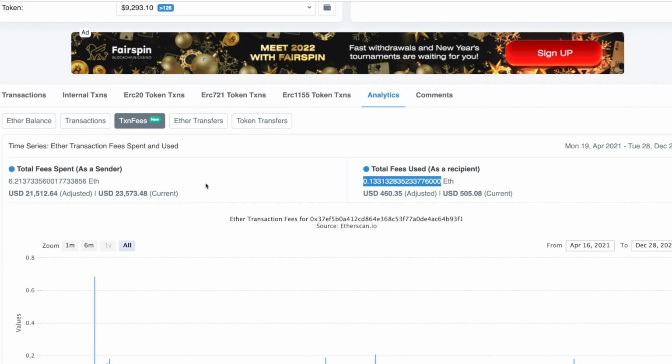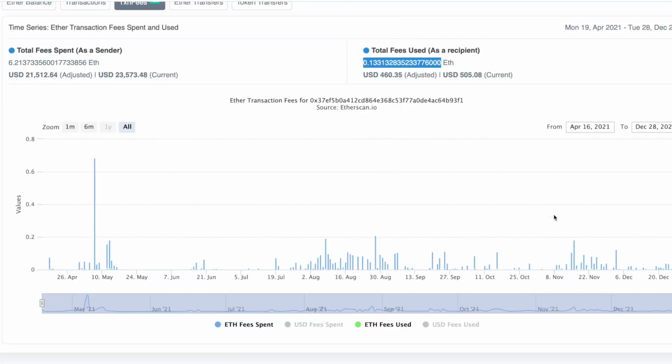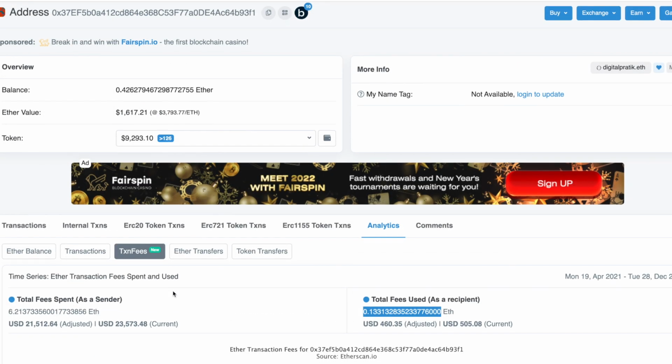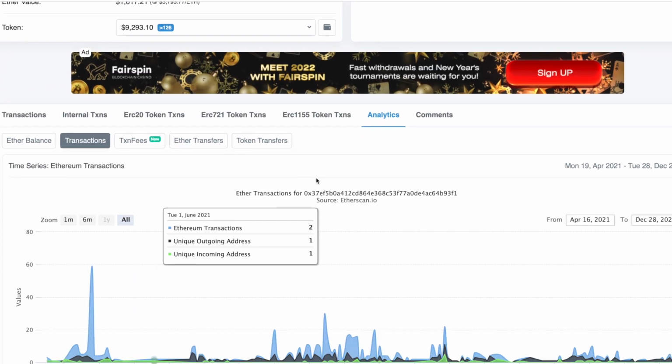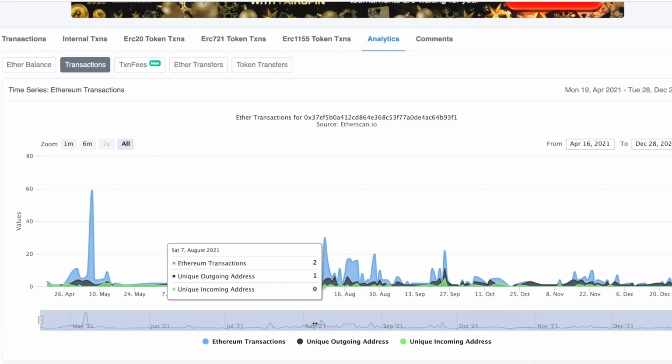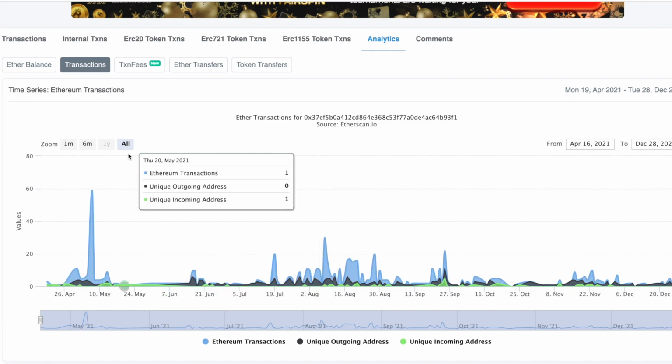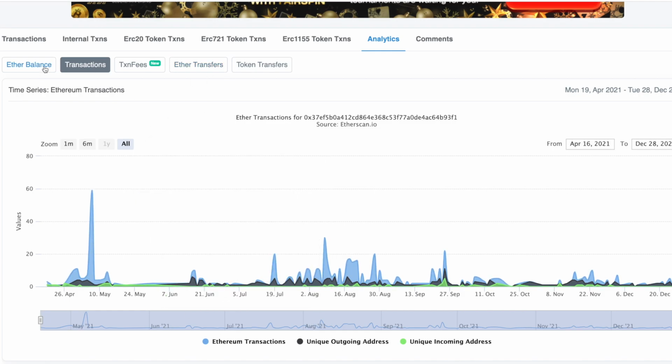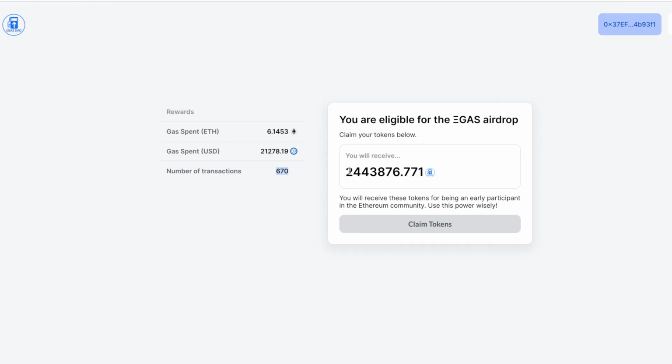So are we able to see anything like that over here? Number of transactions, I guess in the transactions I would be able to see, if possible. The number of transactions is not seen over here, but that's okay. It's showing over here 670. Claim your tokens. I'm eligible to get these many tokens. It says claim tokens. You'll receive these tokens for being an early participant in the Ethereum community. Use this power wisely.